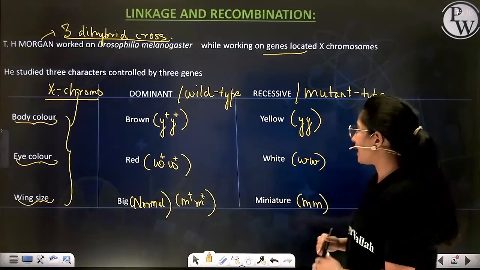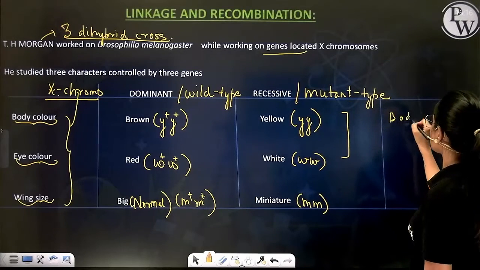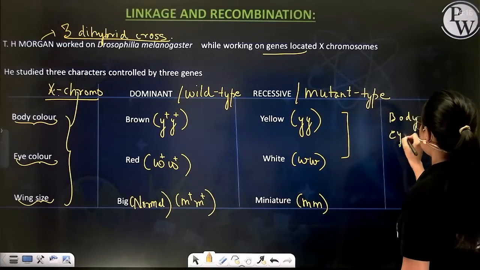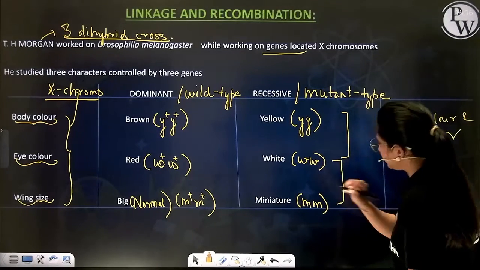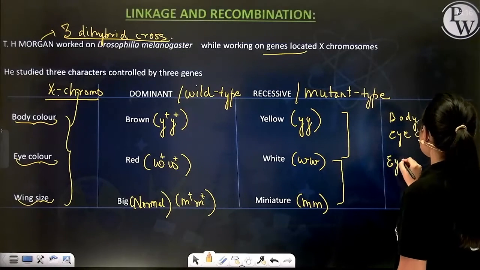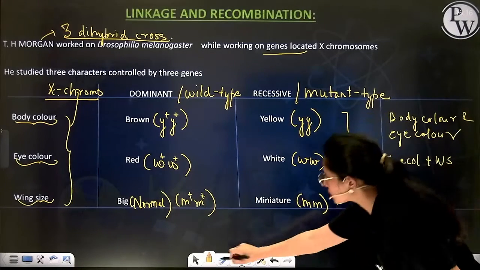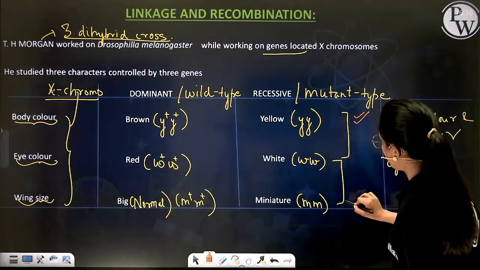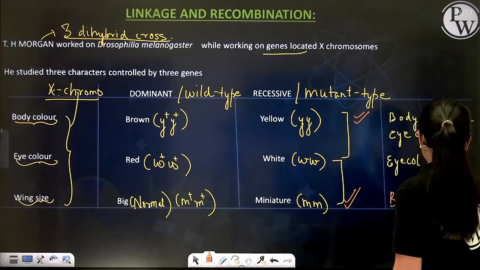One cross was made between body color and eye color. The second cross was made between eye color and wing size. And the third cross was made between body color and wing size.